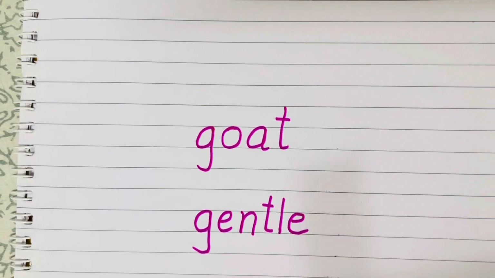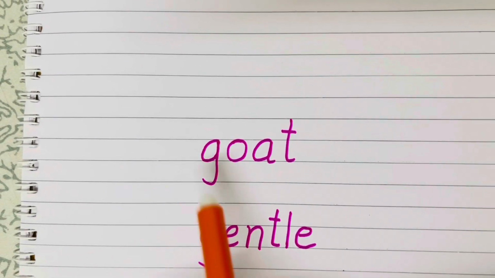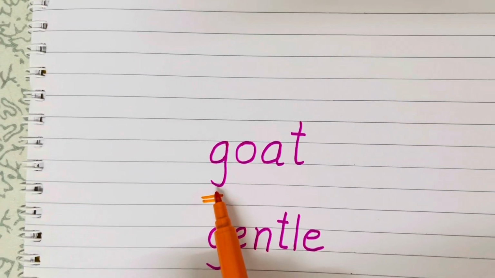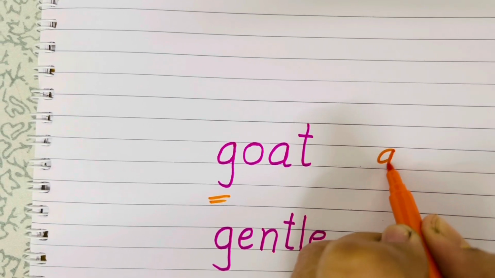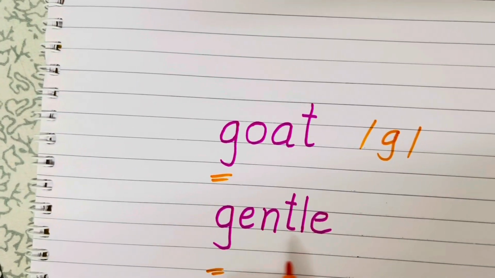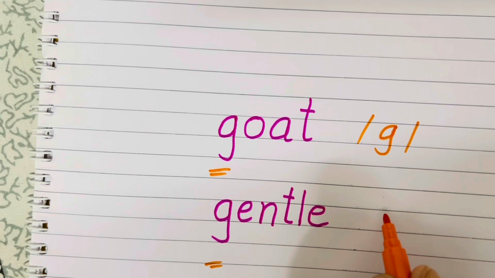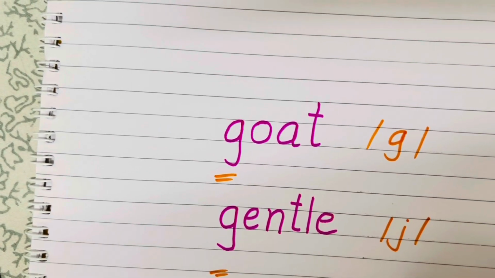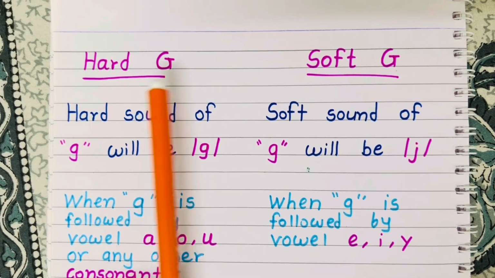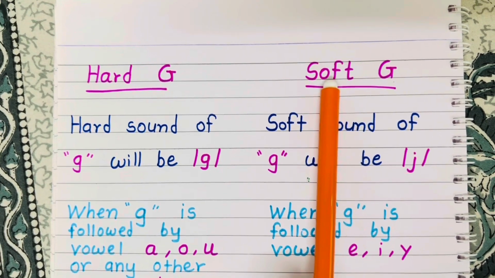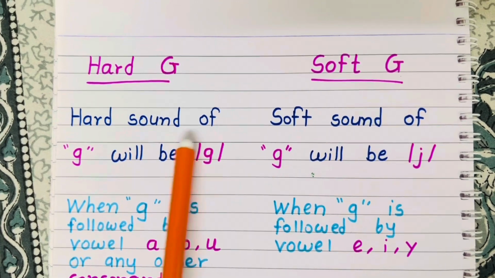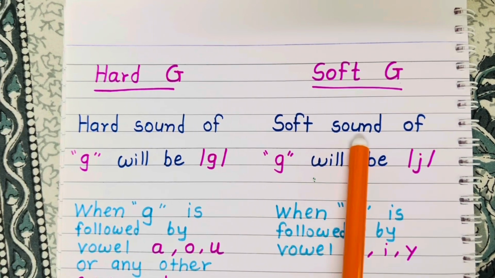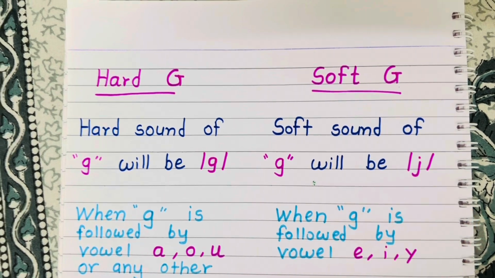Goat and gentle. Both the words are starting with letter G. But in a goat, the sound of letter G is G. In gentle, the sound of letter G is J. Why? Let's check it out. Letter G has two sounds, hard G and soft G. Hard sound of letter G will be G and soft sound of letter G will be J.